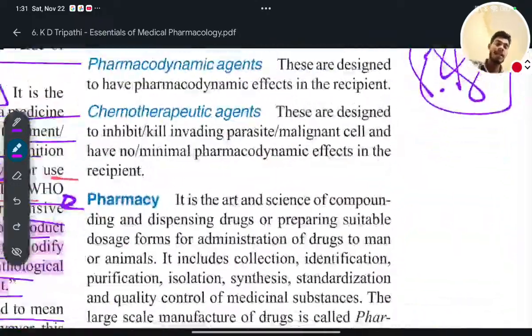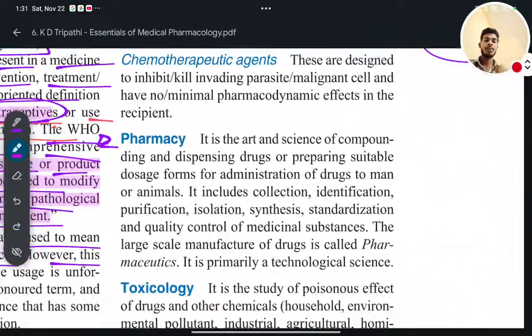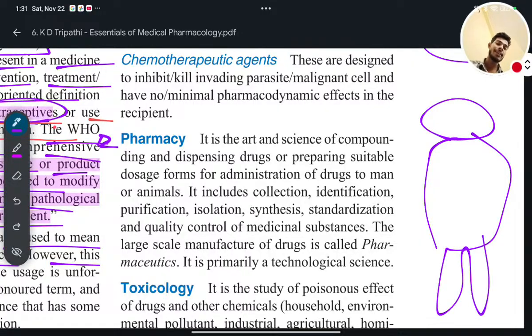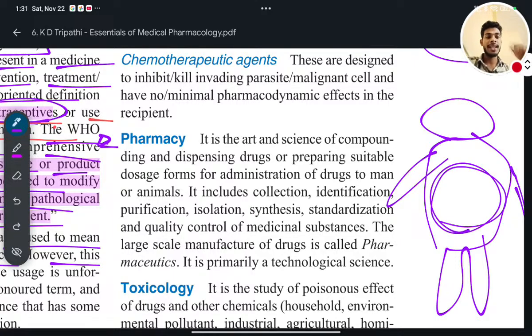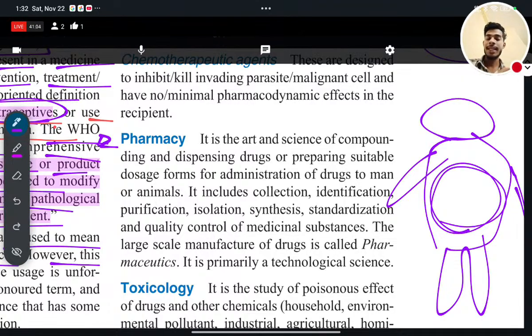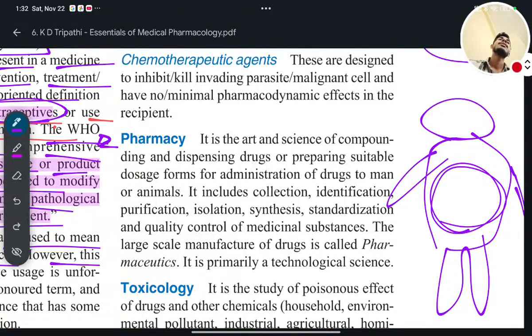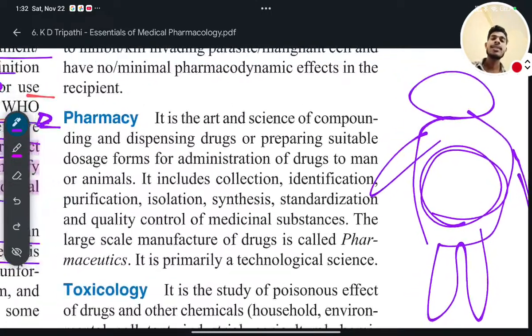For example, I am the host. Why am I the host? Because I am a human being, and I am taking a drug. So if the cells inside my body are affected or have any toxicity relation with that drug, then can I use that medicine? No, because it will be dangerous for me. It will be toxic for me. Yes or no?